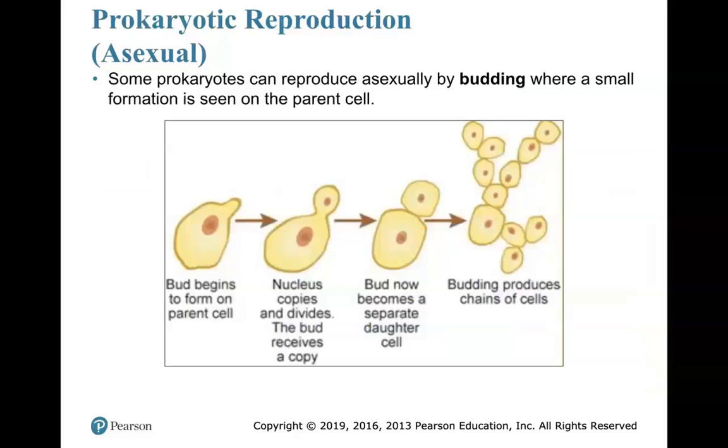Budding is another asexual reproductive means of prokaryotes. In budding, we have a small formation seen on the parent cell. This is a bud, and that bud eventually grows. The nucleus copies over, genetic material gets transferred to that bud area, and that bud eventually comes off of the parent. It doesn't really leave the parent, so this isn't binary fission, and we have a complete new organism forming after that bud has finished growing, but we actually have a separate daughter cell, and then that daughter cell then buds. A new bud can form in different areas, and more budding events occur to where we start seeing multiplication of that organism. This is called budding.